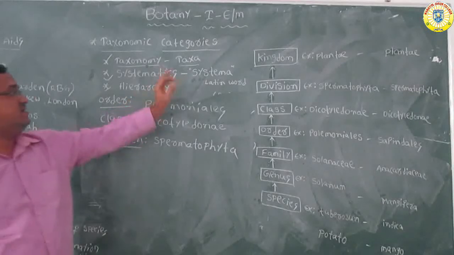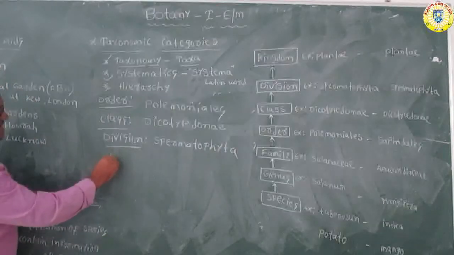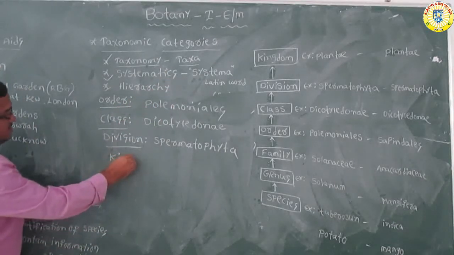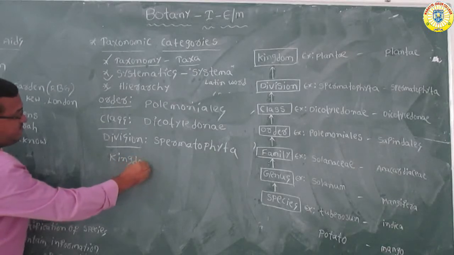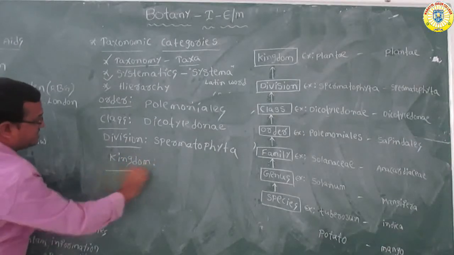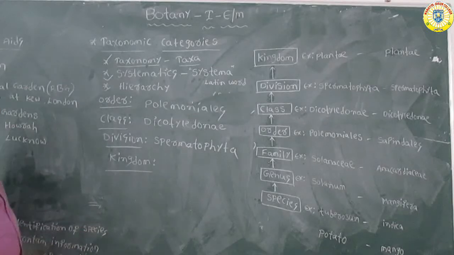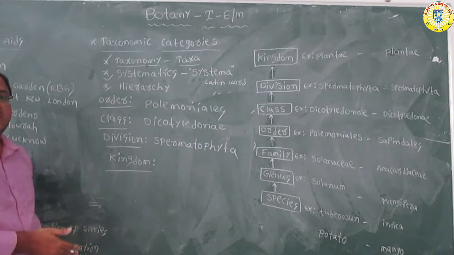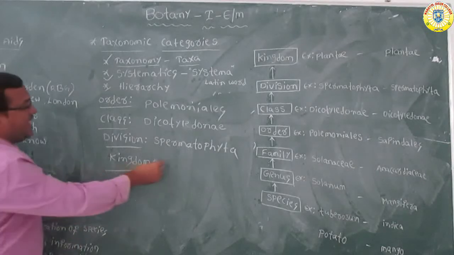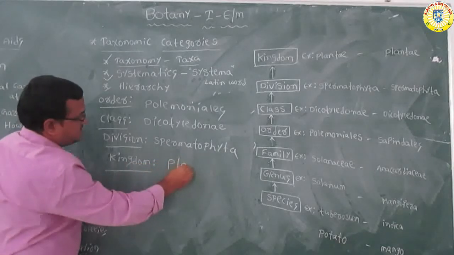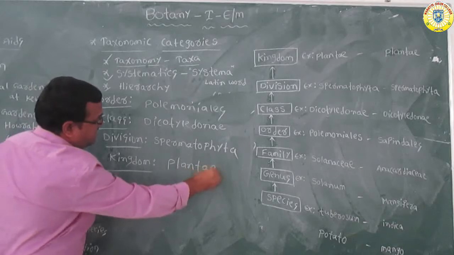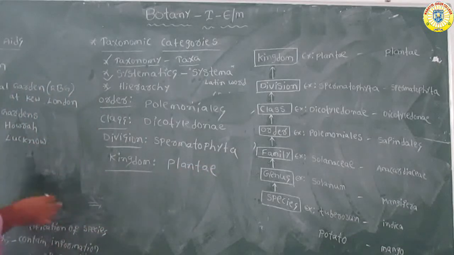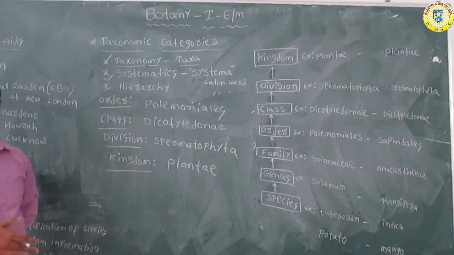Next, kingdom comes after division, which is the highest category. All the divisions are included in the kingdom Plantae. The name of the kingdom is Plantae. So these are the taxonomic categories.